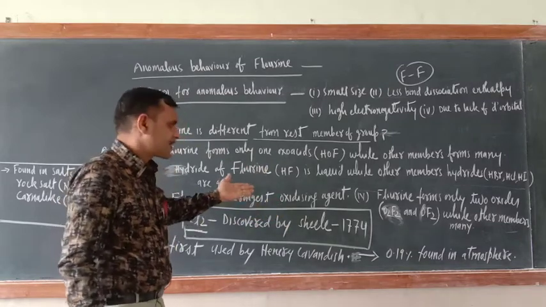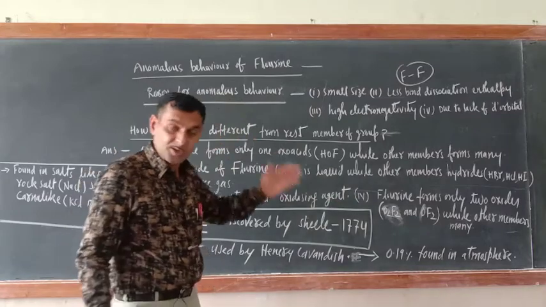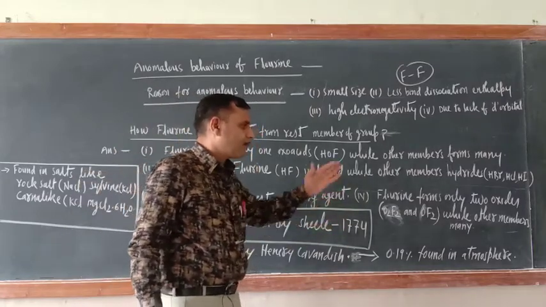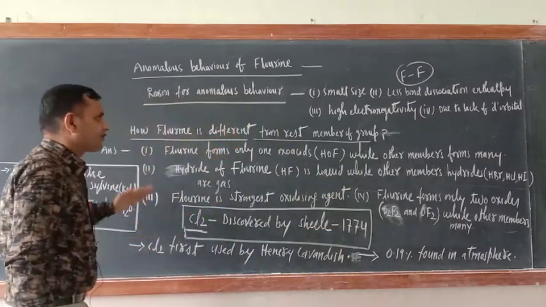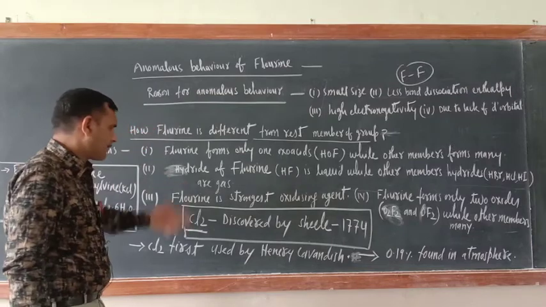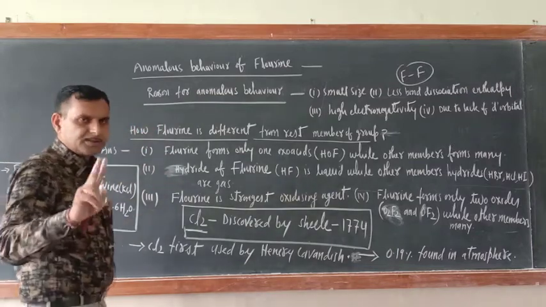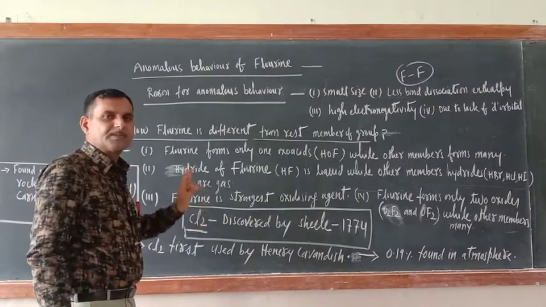We have already discussed this. Now, fluorine forms only two oxides, and that too they are unstable, O2F2 and OF2, while other members form many oxides. In this way, fluorine is different from the rest of the members of the group. So now this is also completed. Now, just like other groups, we will see some elements and compounds of group 17.